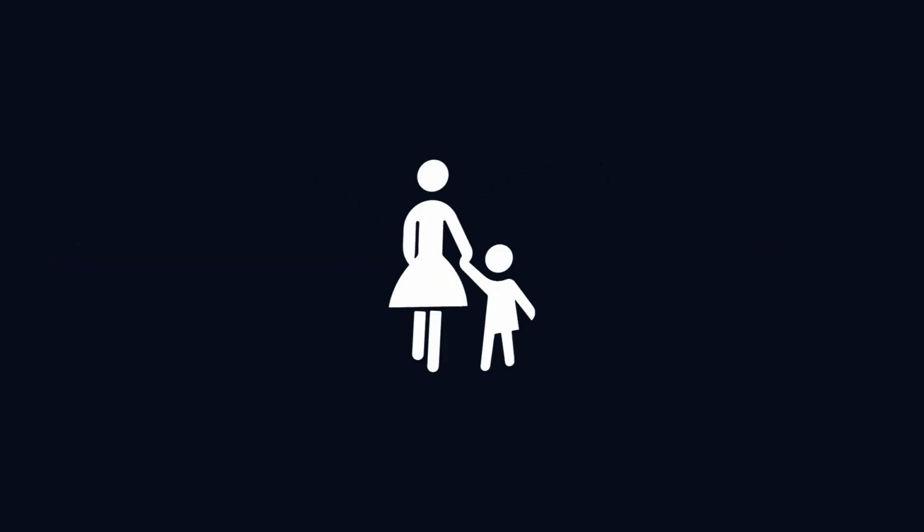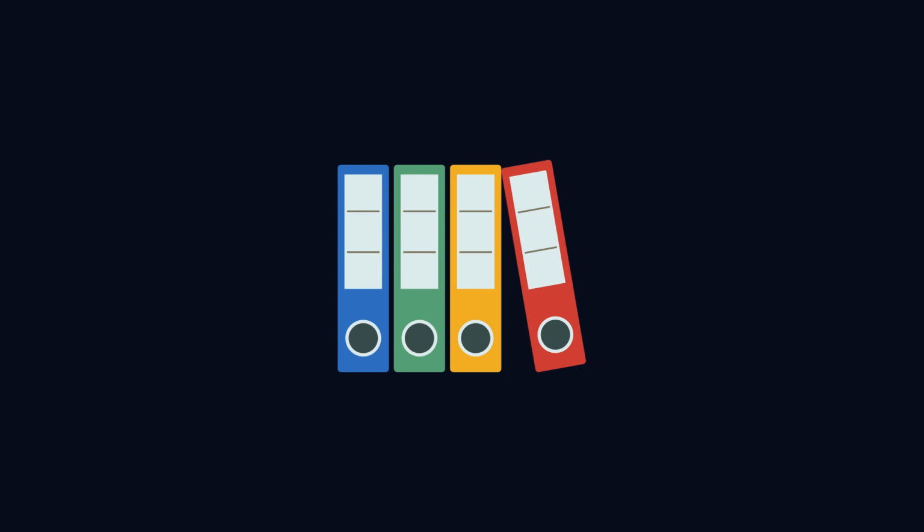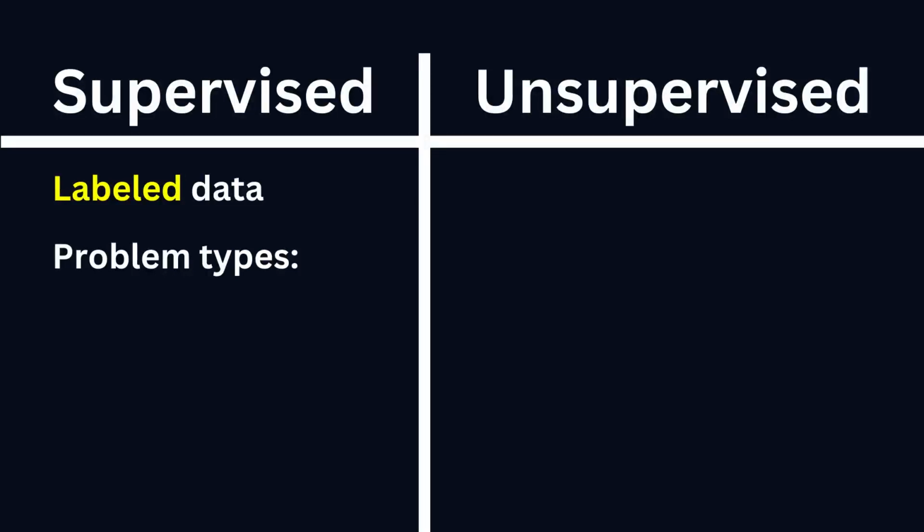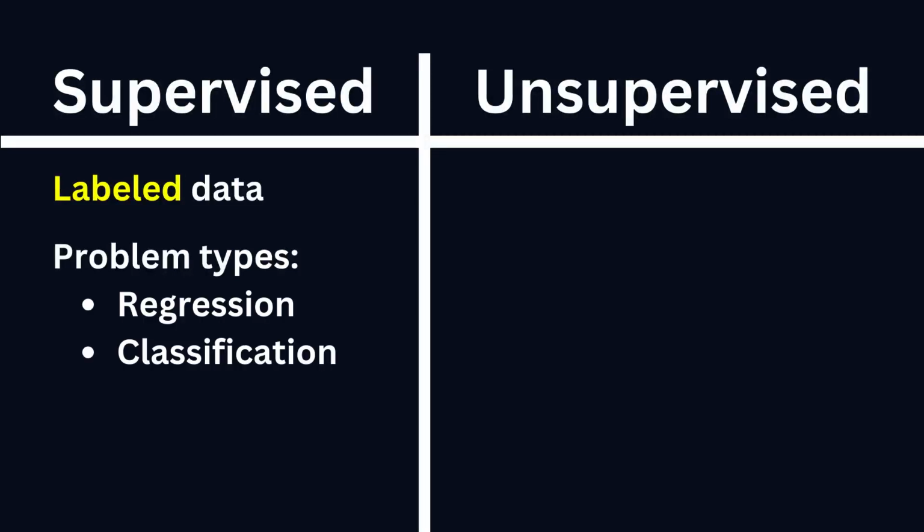In supervised learning, we are given a dataset and already know what our correct output should look like. In this type of learning, problems can be categorized into regression and classification problems.